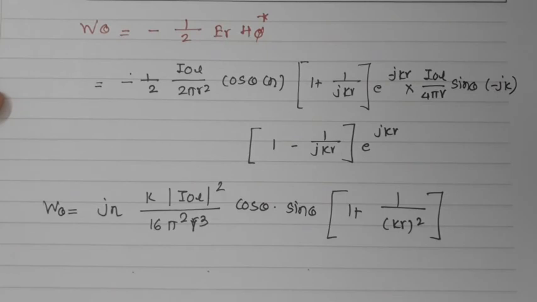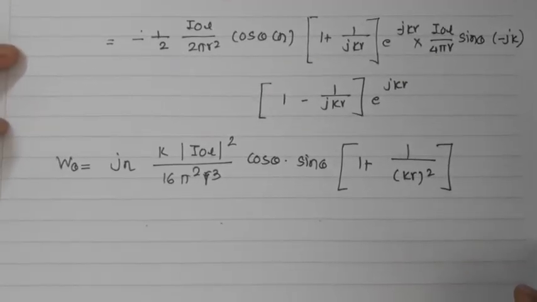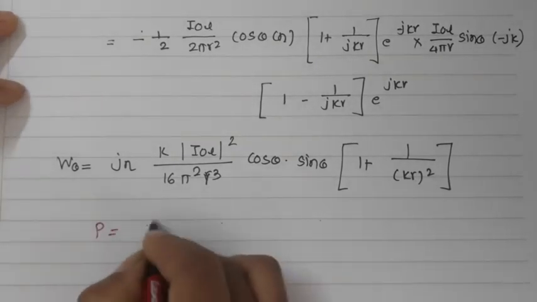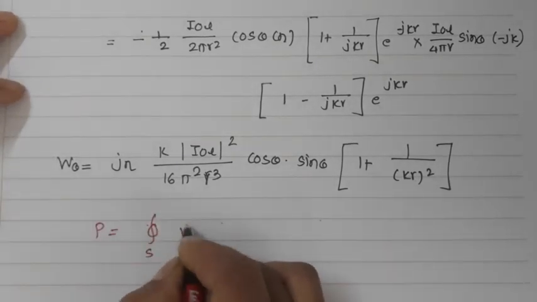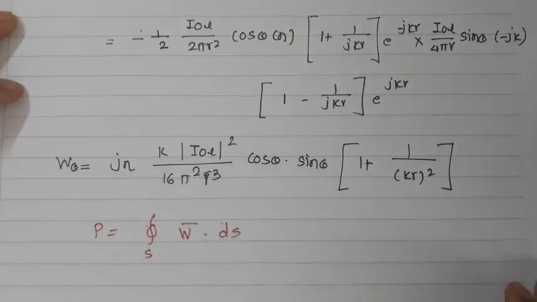So the complex power moving in the radial direction is obtained by integrating power density over the closed surface of the radius r. So the real part of it is the power transmitted by the antenna, which is to be used to find the radiation resistance. So whenever we are talking about the P radiated, we take the integration of this density. So P is equal to surface integration of this with respect to ds.